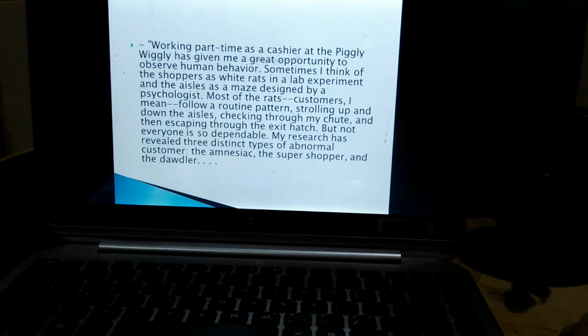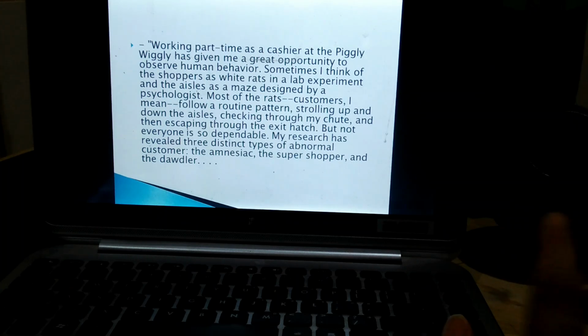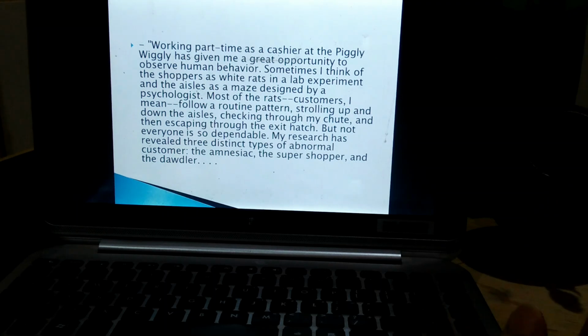Here is an example of a person who was working as a part-time cashier at a shop named Piggly Wiggly. You will see how he has introduced the paragraph and how he is explaining it. "Working part-time as a cashier at the Piggly Wiggly has given me a great opportunity to observe human behavior." Now you can see very well that this is not about the part-time cashier, not about the Piggly Wiggly, not about the great opportunity, but about the human behavior.